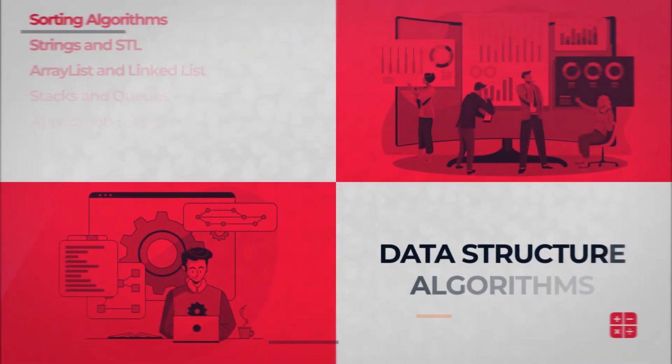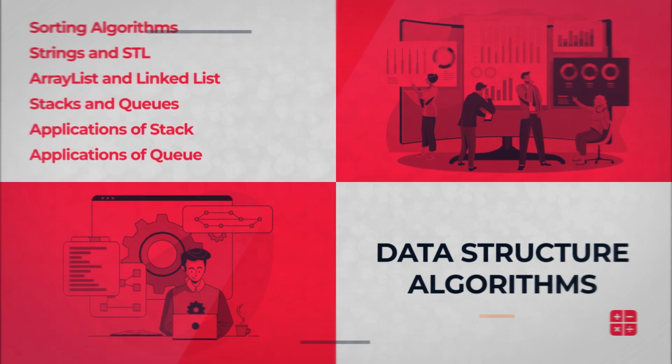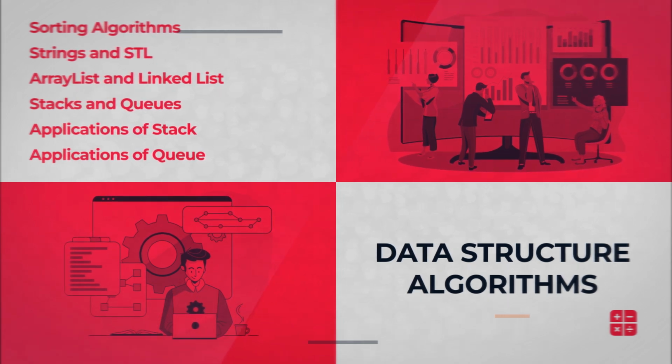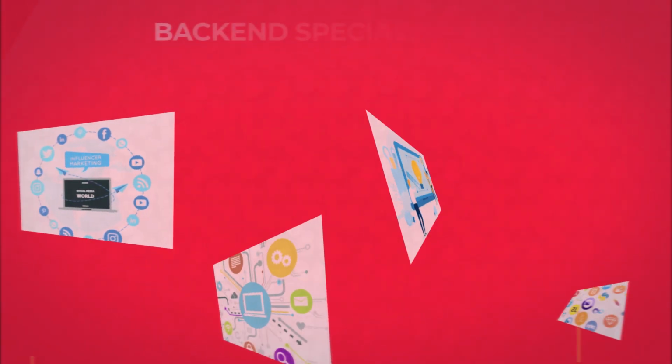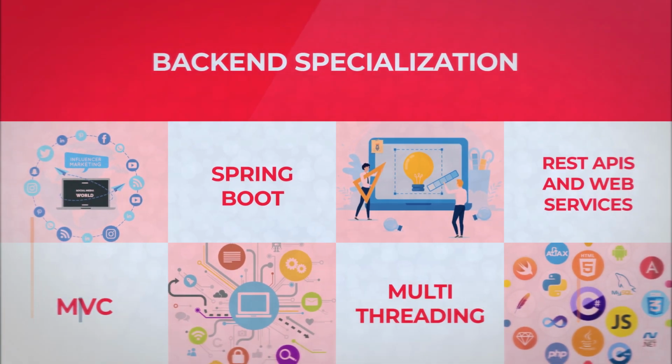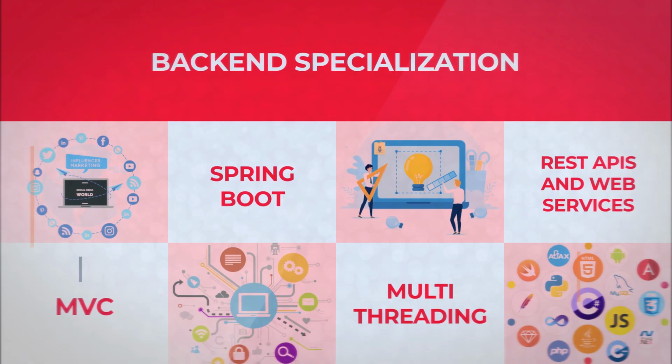Data structure algorithms organize and manipulate data efficiently, using structures like arrays, linked lists, trees, and graphs to optimize performance. Backend specialization focuses on server-side development, handling databases, server logic, APIs, and ensuring efficient data exchange and security.